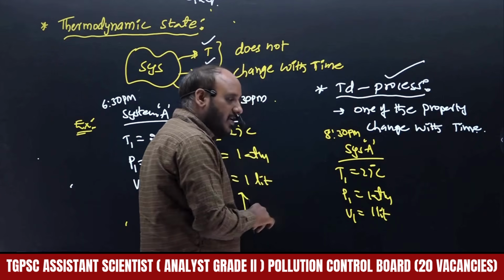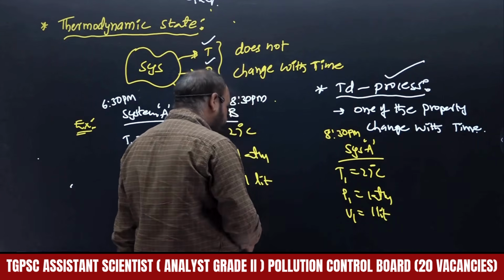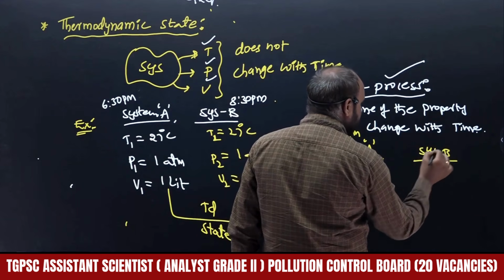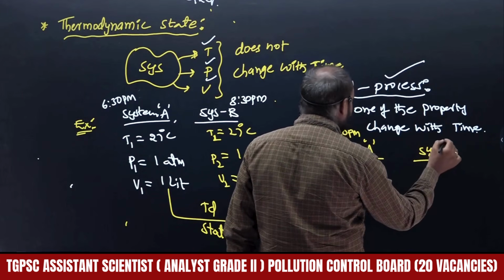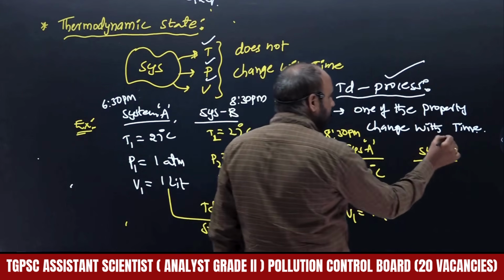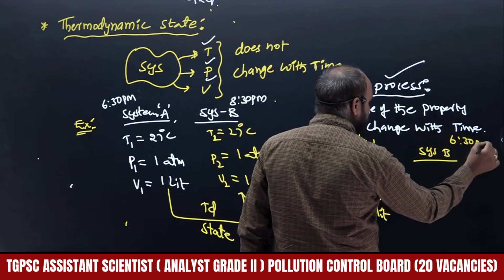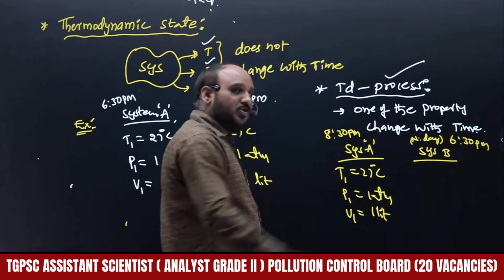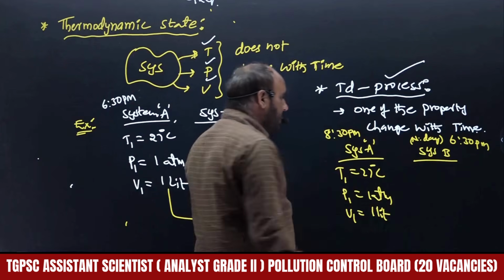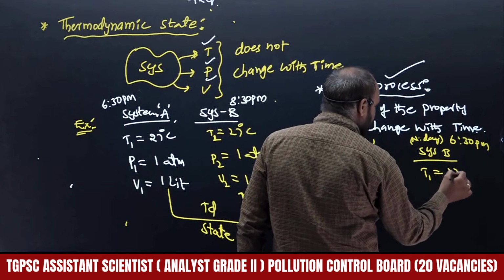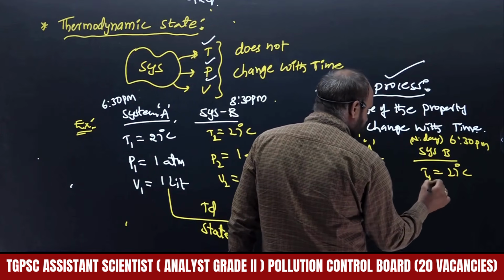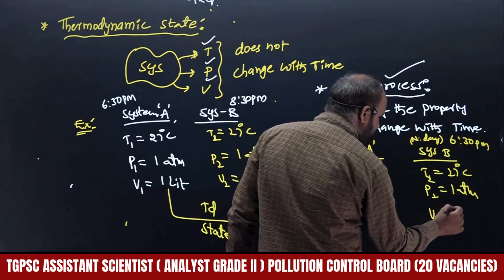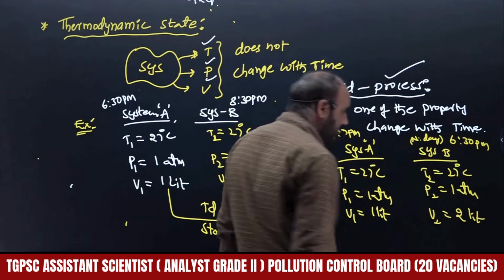So that is today. Next day at 6:30, right? So that is system at B, that is next day, right? That means 8:30 p.m. to even 6:30 p.m. on the next day. It means there is a huge time gap. In this huge time, temperature will be the same only, 27 degrees centigrade, right? Pressure will be the same only, right? So then volume will change from 1 liter to 2 liters.